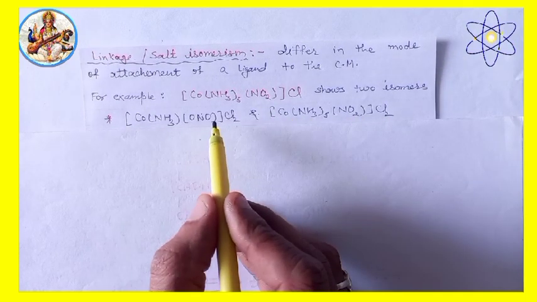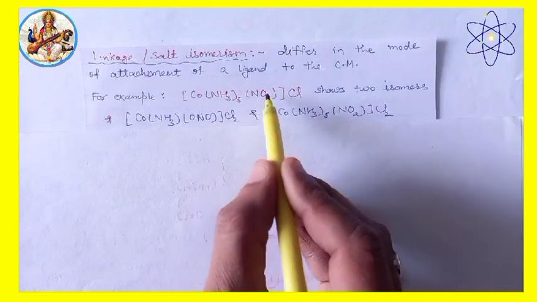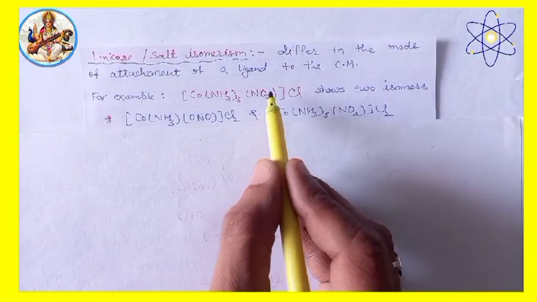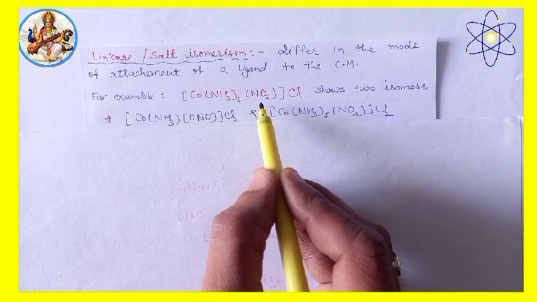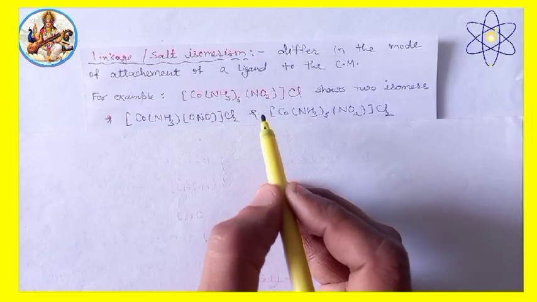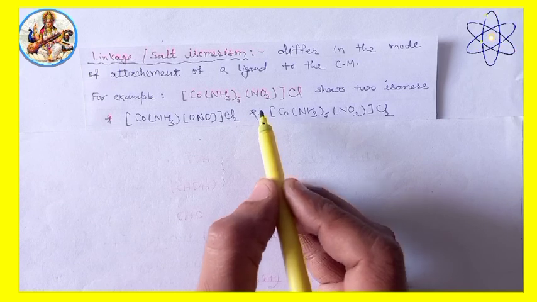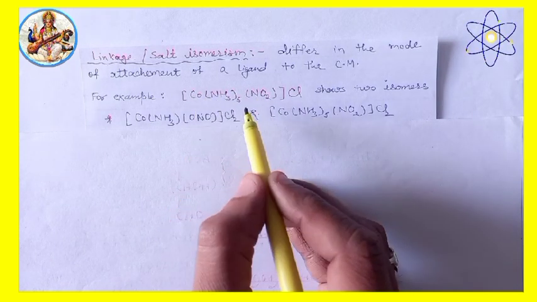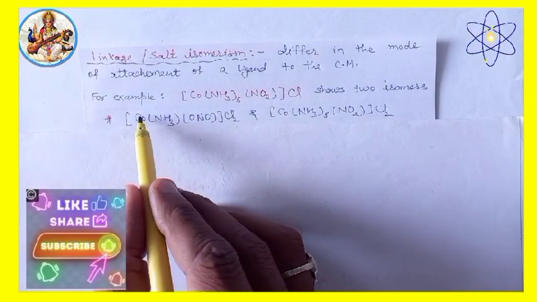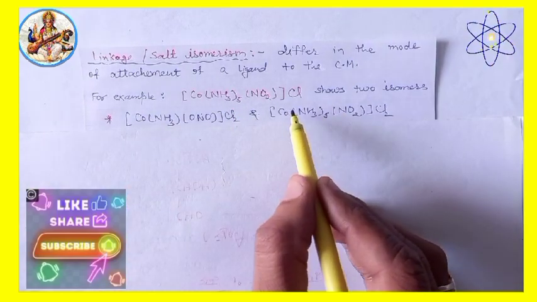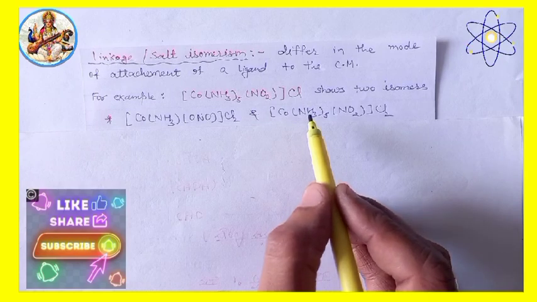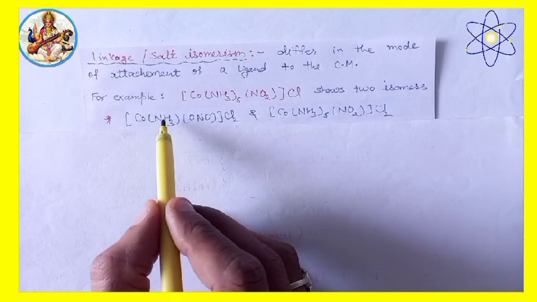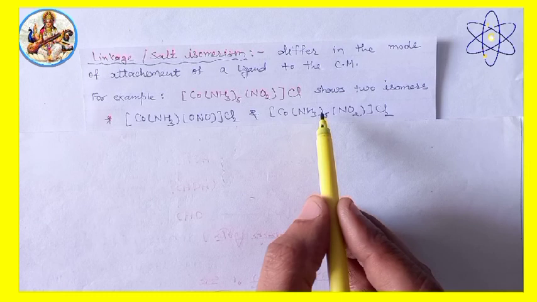We know that NO2 minus is an ambidentate ligand. Therefore, the mode of attachment of the ligand with the central metal is in two ways, with oxygen and with nitrogen. Therefore, the linkage isomers of the compound are the first and second.